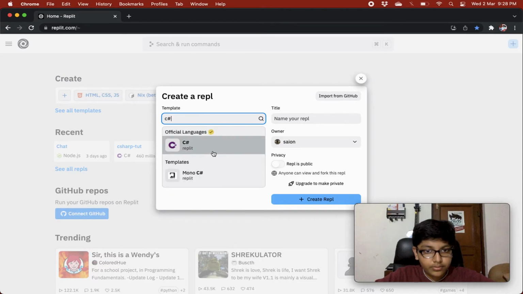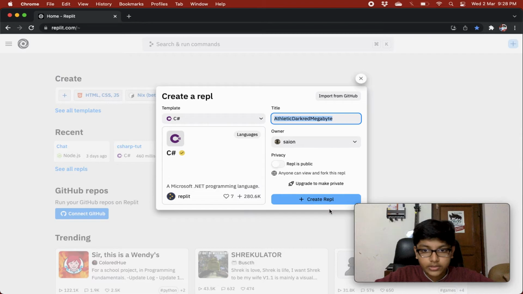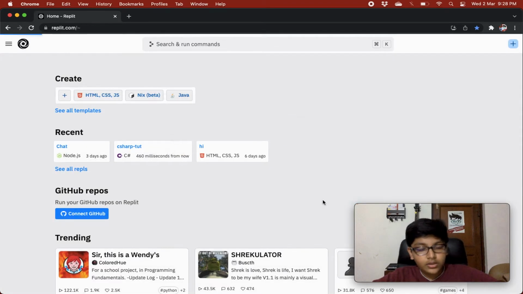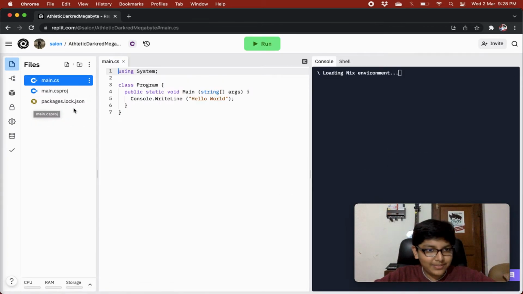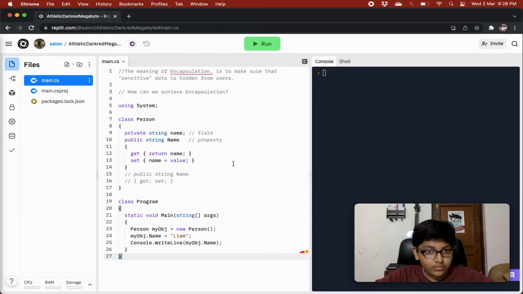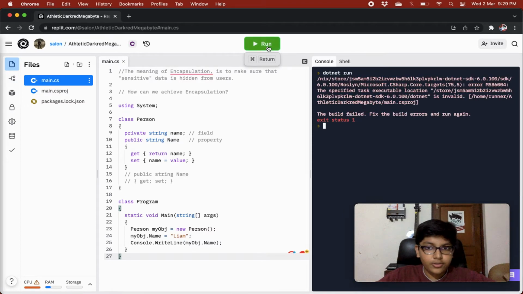C#. Right, and let's just give it the default name. Okay, so this should work now, I think, or if this doesn't work I'll get back to you in a minute. So using system, okay, this should work now. If it doesn't, then I'll just get back to you in a minute, because I was testing a lot with that REPL, so maybe there was an error with it. Okay, so there's an error. Just get back to you in a minute.